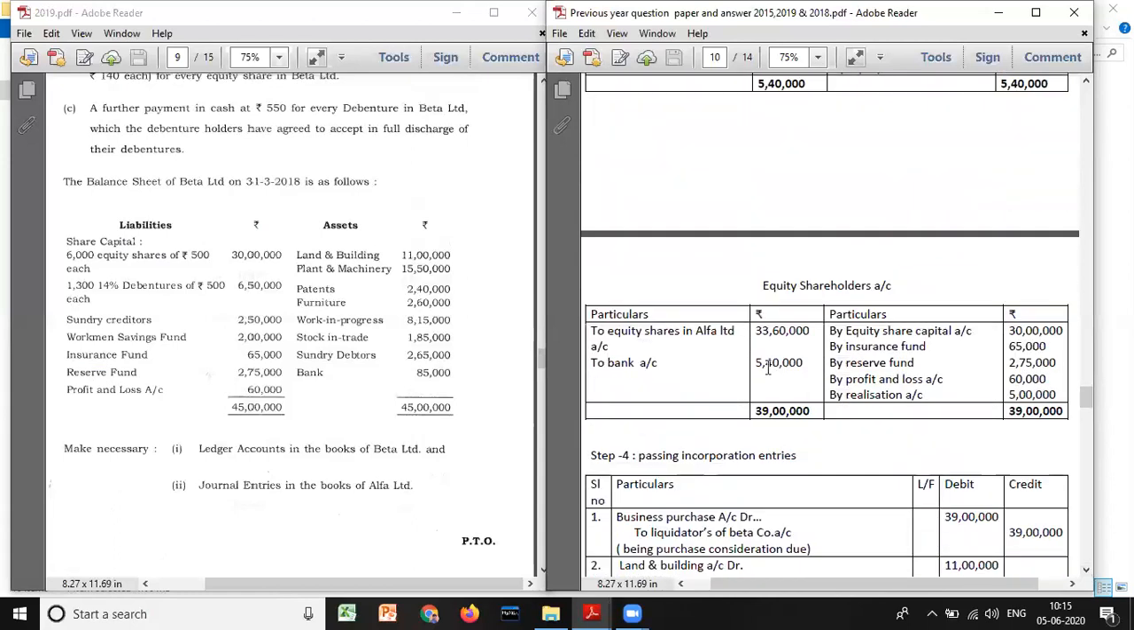To bank account 5 lakh 40,000. So if you total both your debit column and credit column, they will be the same. That means your answer is correct. So is it clear? We are done with the preparation of ledger accounts.